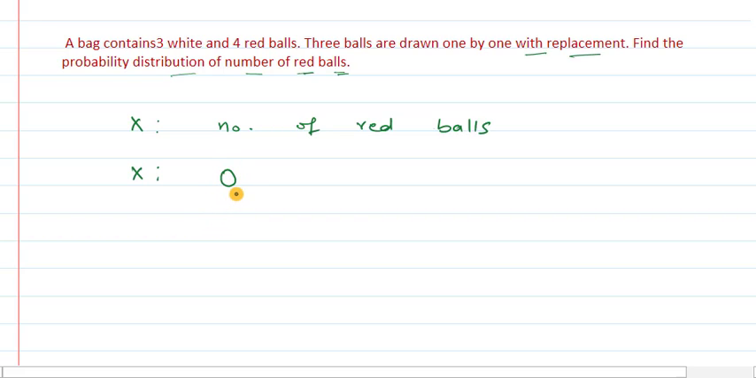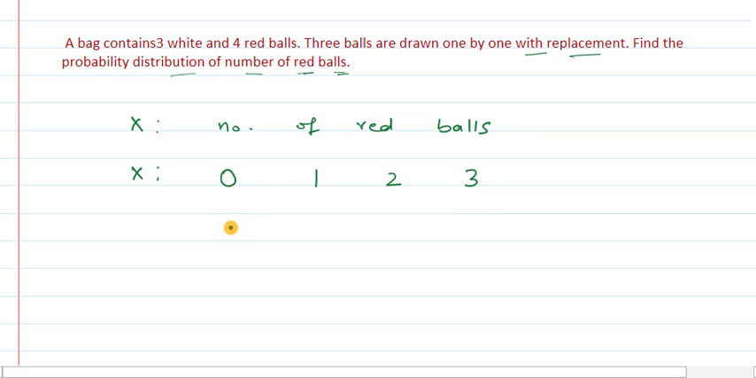X is equal to 0 means we get no success. X is equal to 1 means we are having only one red ball and the others are non-red, so we are getting only one success. X is equal to 2 means we are getting 2 successes, that is 2 red balls, and the third one is not red. And X is equal to 3 means all the 3 balls are red, or we can say that we are getting all the 3 successes.